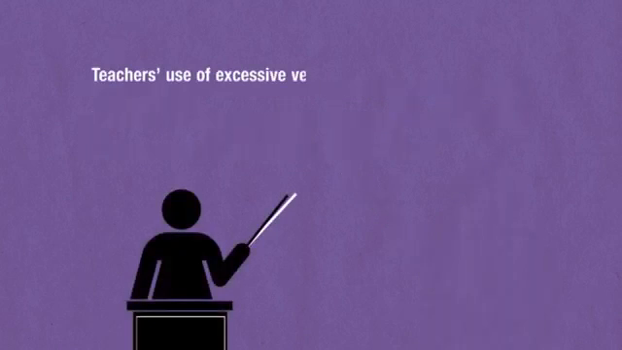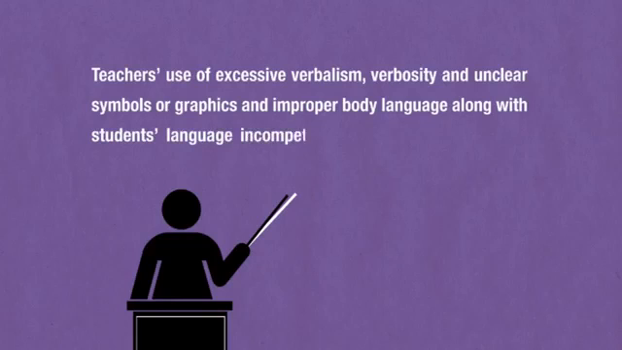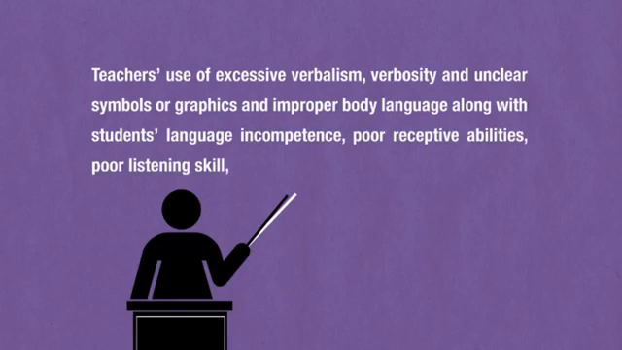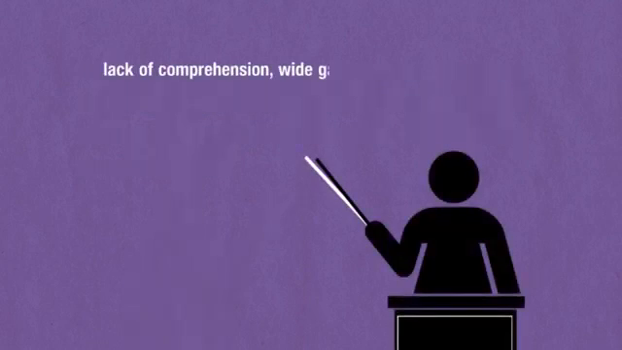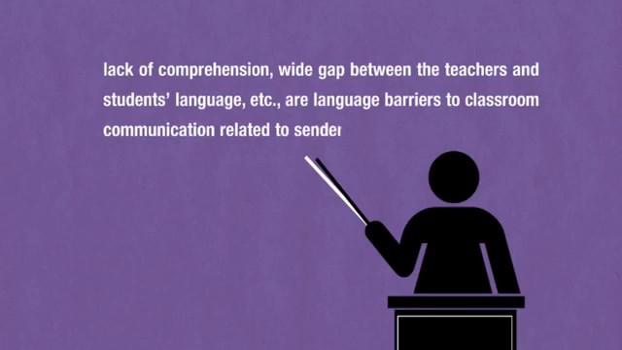Teachers' use of excessive verbalism, verbosity, and unclear symbols or graphics, and improper body language, along with students' language incompetence, poor receptive abilities, poor listening skill, lack of comprehension, wide gap between the teachers' and students' language, etc. are language barriers to classroom communication related to senders, receivers, and the quality of media.